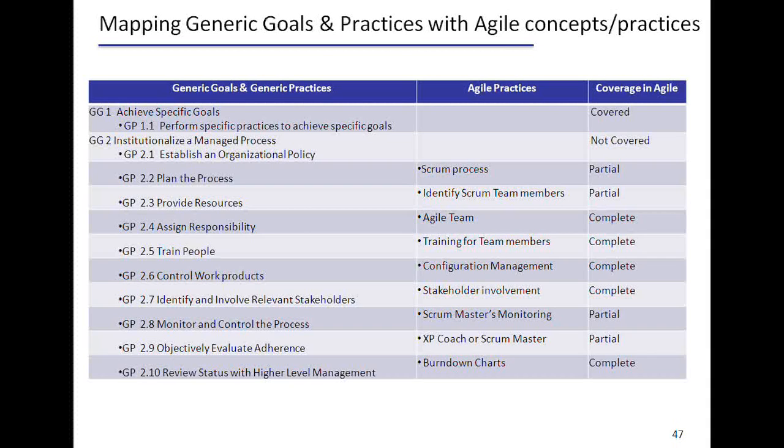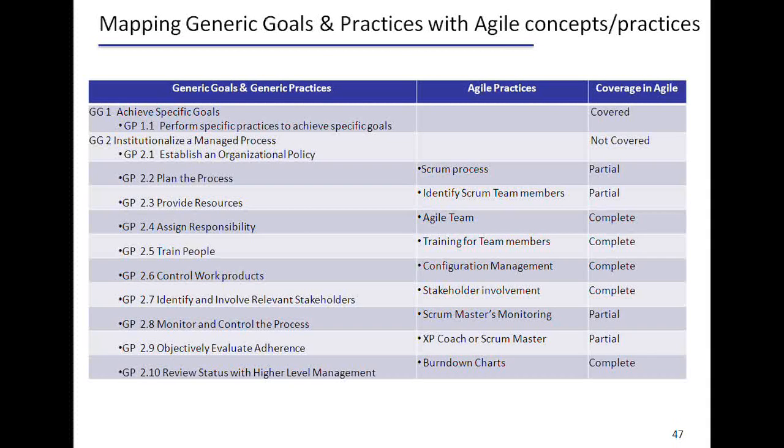The second goal is to institutionalize a managed process. This talks about processes that are planned and executed in accordance with a particular plan or policy. If you look at the practices, it talks about how do you employ skilled people, how do you involve the stakeholders, how do you get their commitment, how the processes are monitored, controlled and reviewed, and how they are evaluated to ensure that they are adhering to the process description.